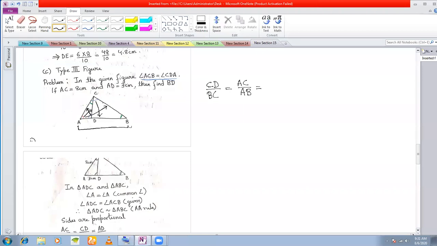And green angle in the smaller triangle, opposite to this green angle is the side AD. In the bigger triangle, opposite to this green angle is the side AC. That is how you write the proportional sides. Is it clear? Yes, sir.